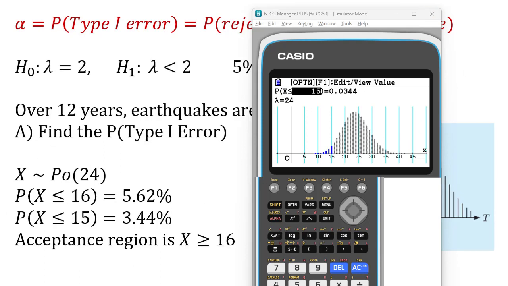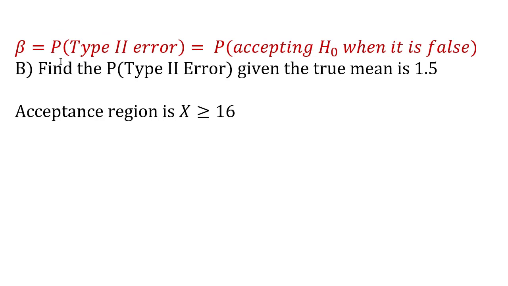So we take that from this part of the question. We've worked out the critical region. So we know that the acceptance region is a crucially important thing in the next part of the question. So a probability of a type 2 error is the probability of accepting H0 when it is false. So I can recast that to say the probability of x being greater than or equal to 16 when the true mean is 1.5.